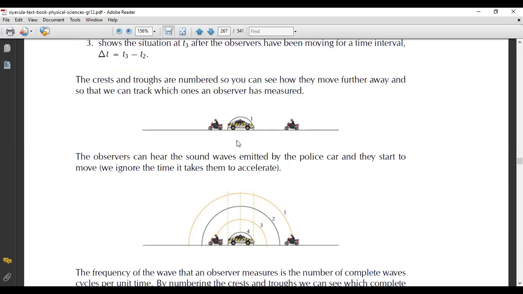So we have the source there. And now the car is stationary. The people that are moving now are the people on the motorbikes. Okay. So before, the car was the one that was moving, but now the observers are the ones that are moving. So the observers can hear the sound waves emitted by the police car as they start to move. So we know the time it takes for them to accelerate.